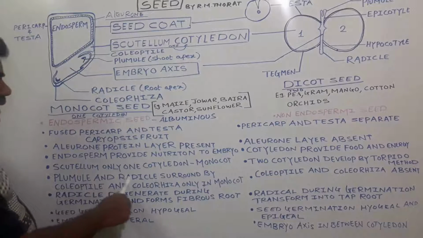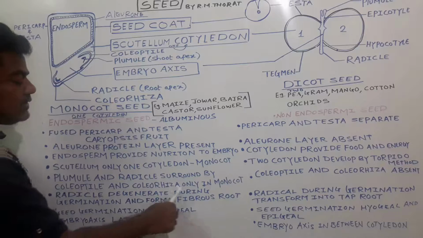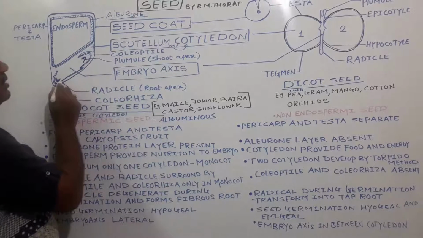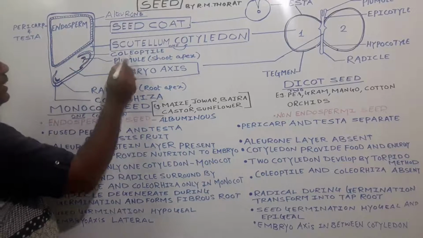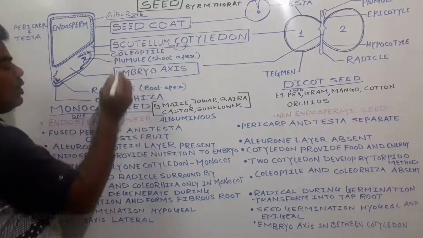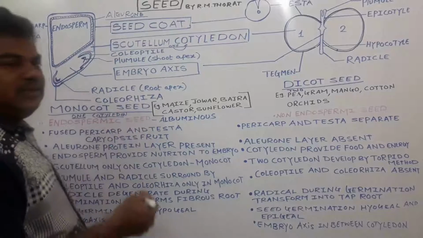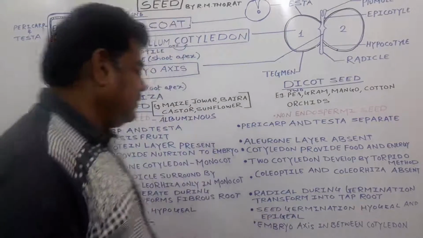Then the plumule and radicle are surrounded by the coleoptile and coleorhiza, only in monocots. This one is the plumule, this one is the radicle. The plumule is surrounded by the coleoptile and the radicle is surrounded by the coleorhiza. This coleoptile and coleorhiza are present only in the case of a monocot seed, and absent in the case of a dicot seed.